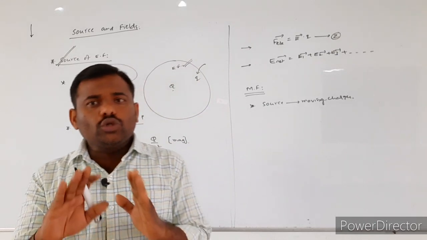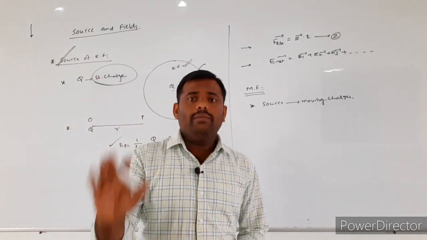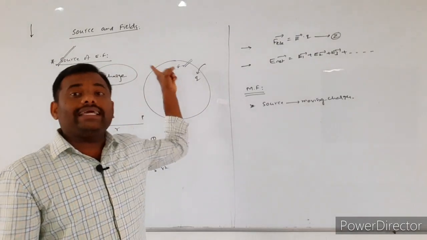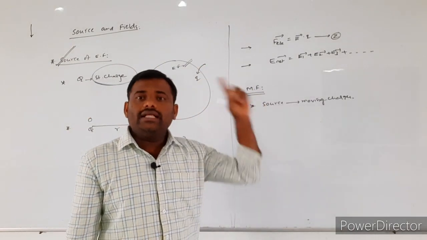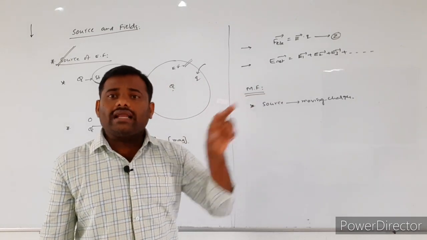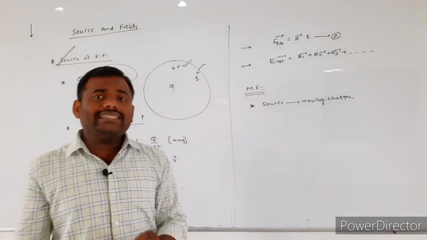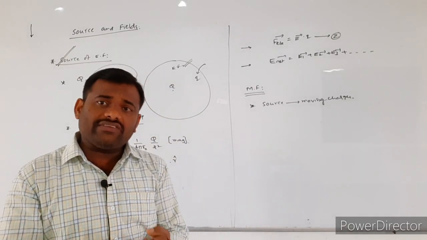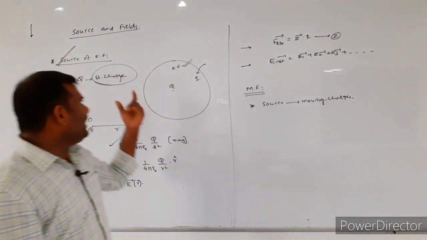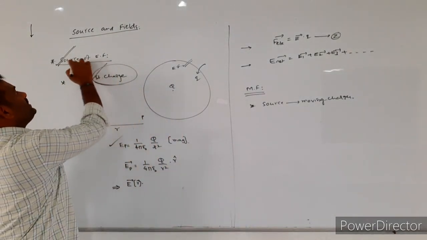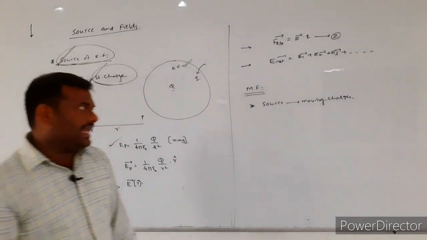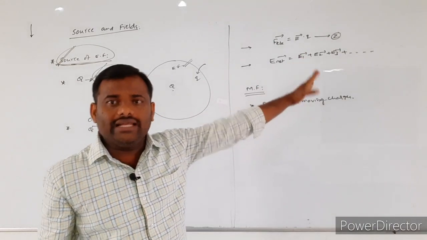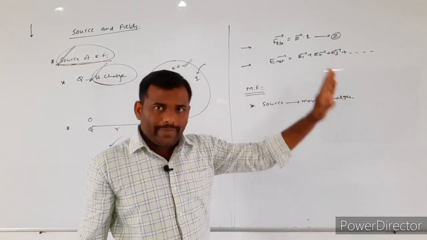There are many similarities between the electric field and the magnetic field. So here also, charged particles are producing the field. Thus, whatever it may be, either stationary charges or moving charges, who is creating the electric field as well as the magnetic field? Charged particles are producing the electric field as well as the magnetic field. So here I consider stationary charge. That stationary charge will produce the electric field, whereas here the moving charges are producing the magnetic field. So this is the first point in the source of the magnetic field.